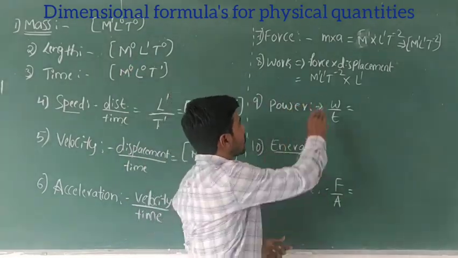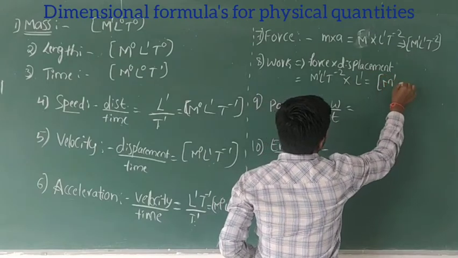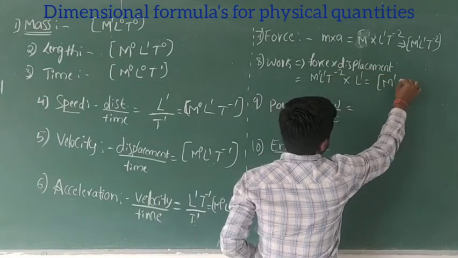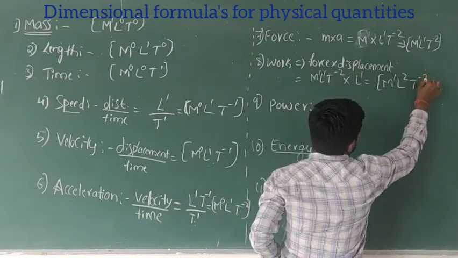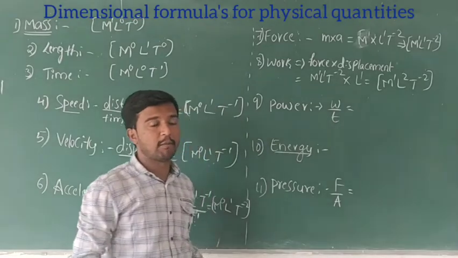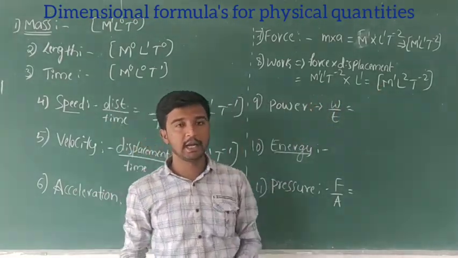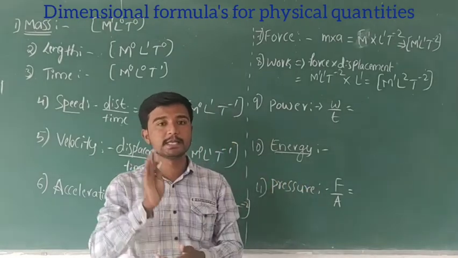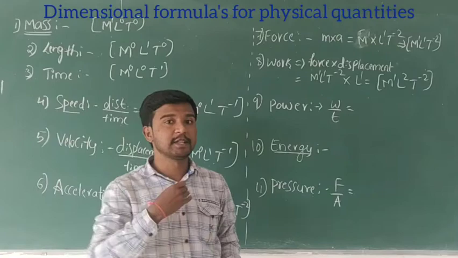Combining, that is M power 1, L power 1 plus 1 equals 2, t to the power minus 2. This is the dimensional formula. We have to write it with square brackets at the start and end. That is the way to express a dimensional formula.